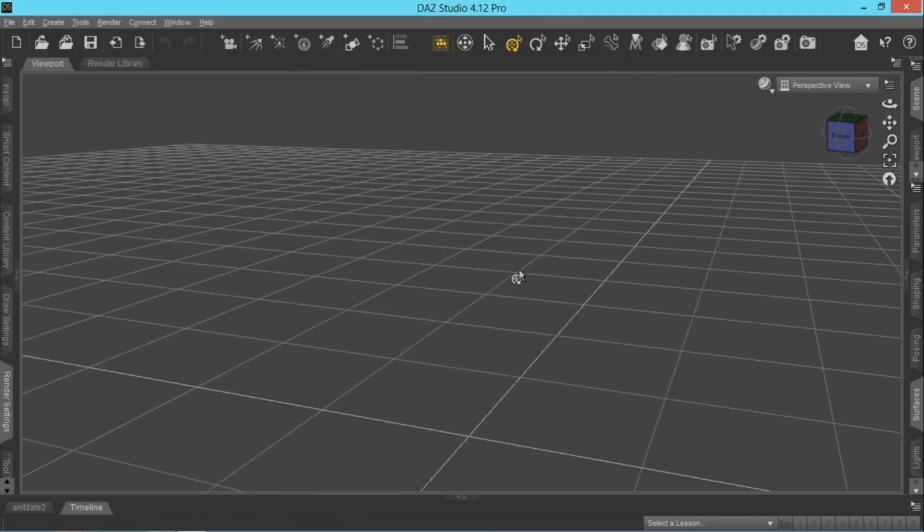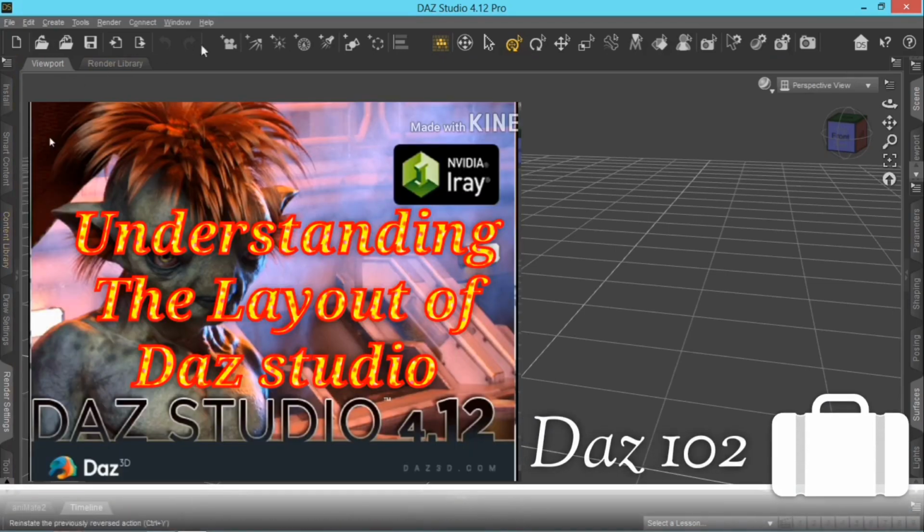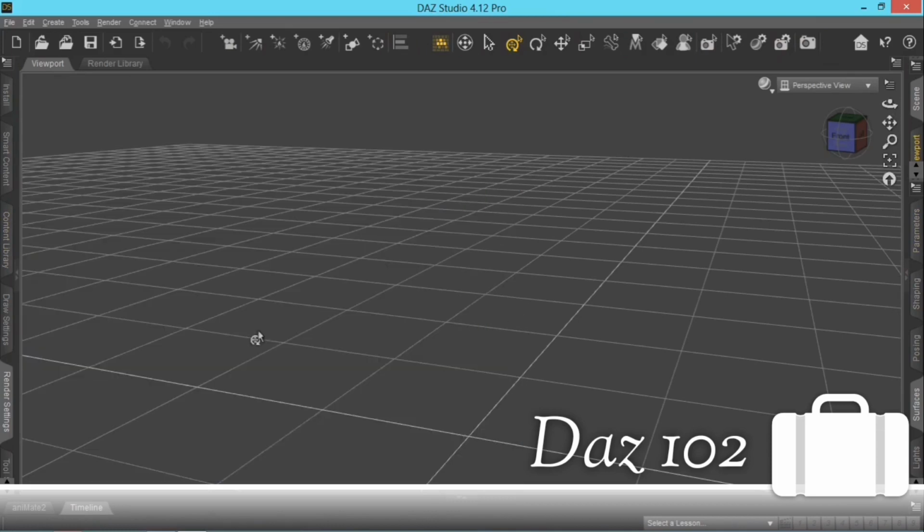All right, so that is how to install Daz Studio on your laptop. So in our next tutorial, we'll be talking about understanding the layout interface of Daz Studio, Daz 102.